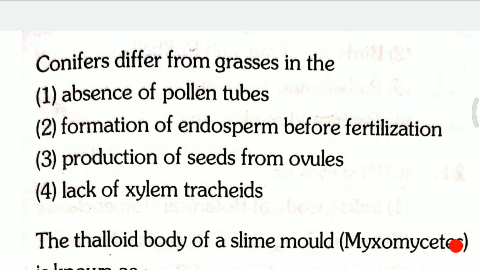Please do go through these questions because they are very important for your NEET exam. So here we start our questions with previous year questions.